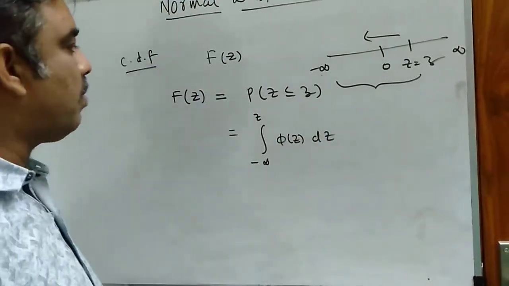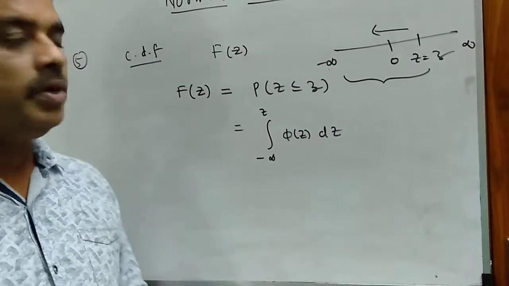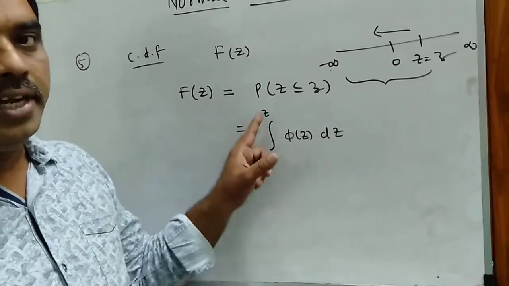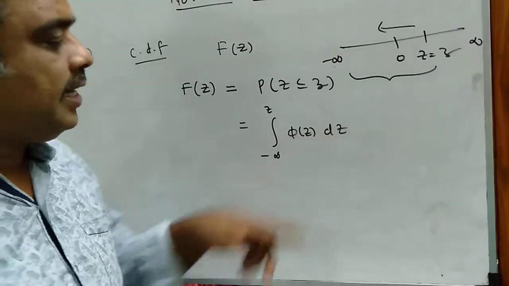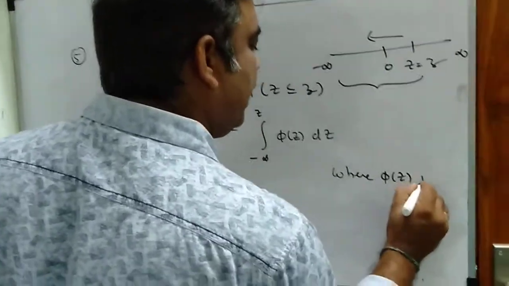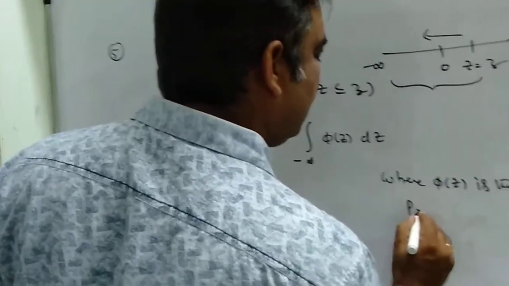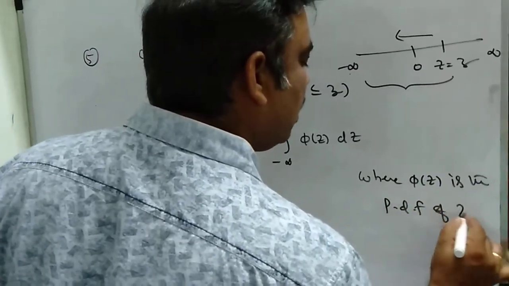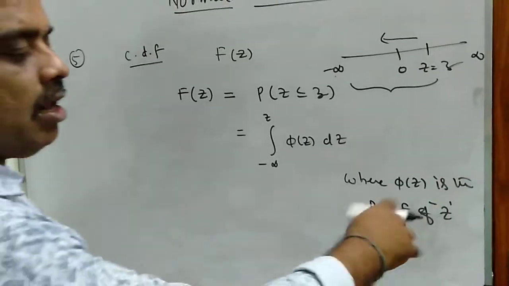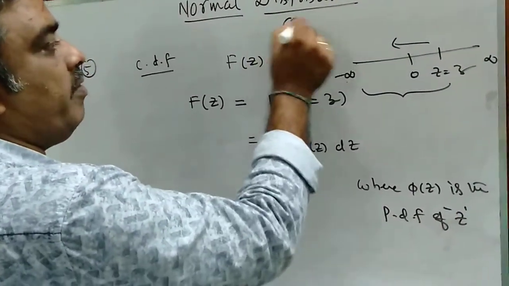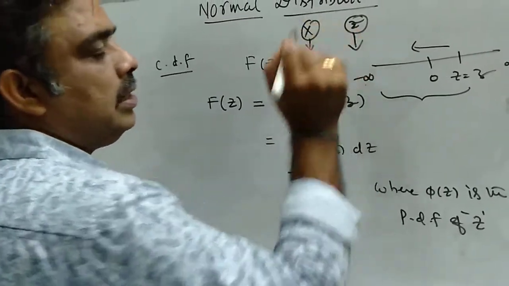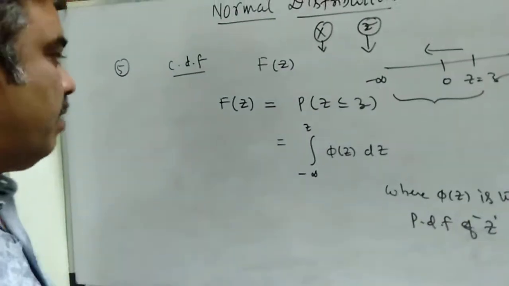So here is the formula: the cumulative distribution function F of z is equal to the integral from minus infinity to z of phi of z dz, where phi of z is the probability density function of the standard normal variate Z. Z means standard normal variate. X means normal variate. This is the normal distribution random variable. This is the standard normal distribution random variable.